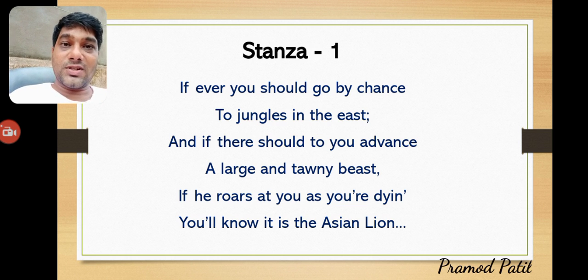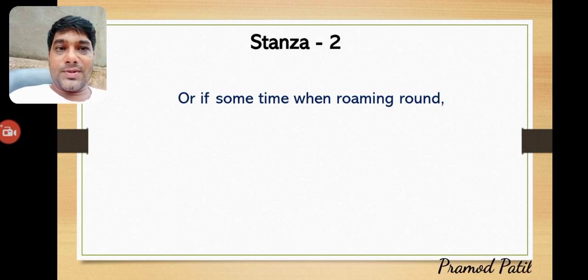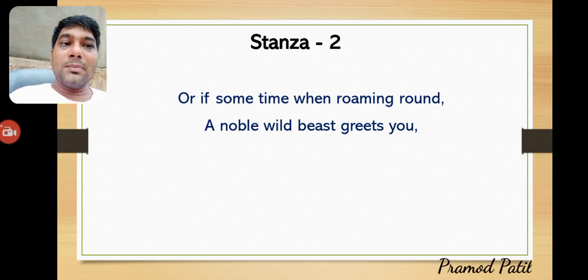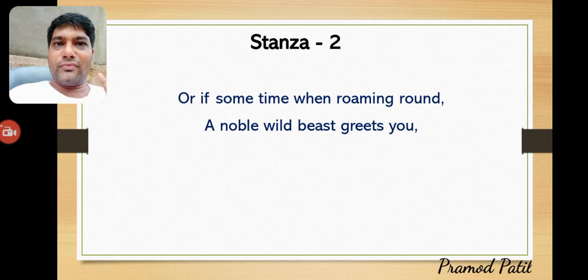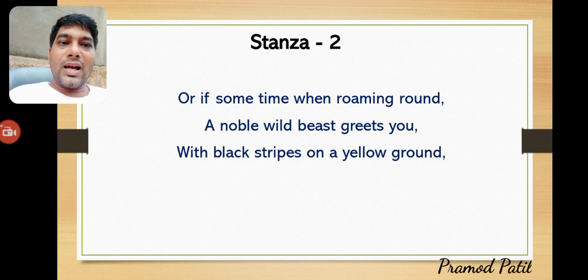You must consider the second stanza. Suppose something is roaming around the forest, and a noble wild beast greets you. One very noble animal is around you, and it will not harm you, it will always help you, or just look at you, with black stripes on a yellow ground.